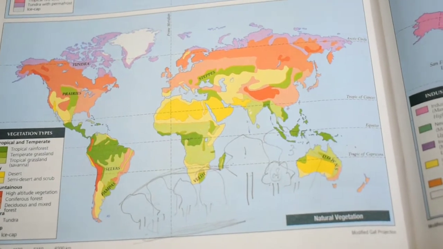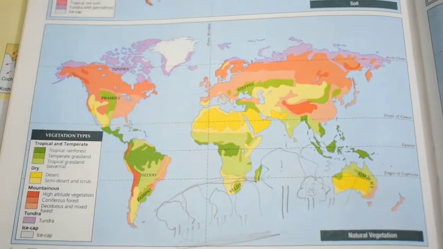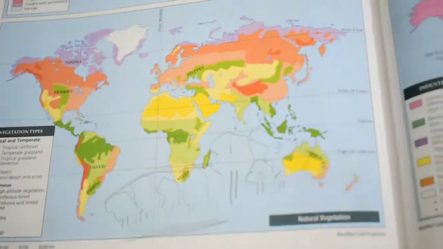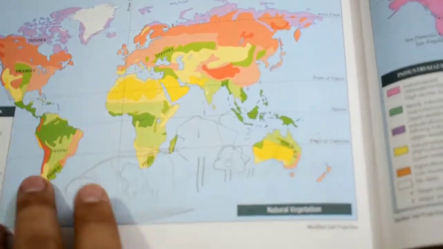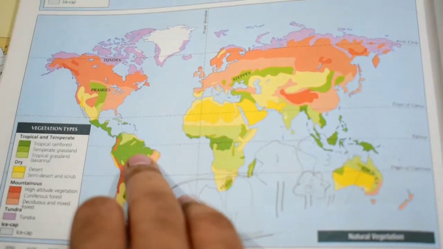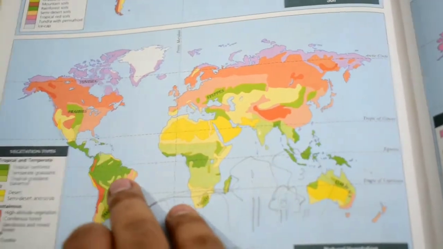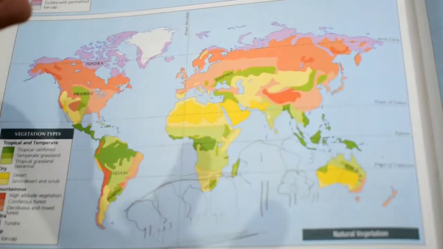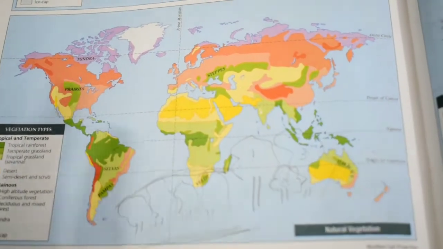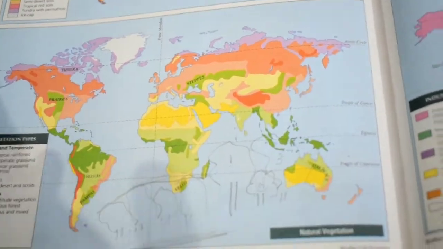The dense forests have a variety of animals and provide the world's richest ecosystem. These rainforests are the world's richest ecosystem because of the large amount of dense vegetation found in these jungles. Lots and lots of herbivorous animals will be found in these areas, and as there are lots of herbivorous animals, there will be carnivores to hunt those herbivores, and there will be other species of animals too.